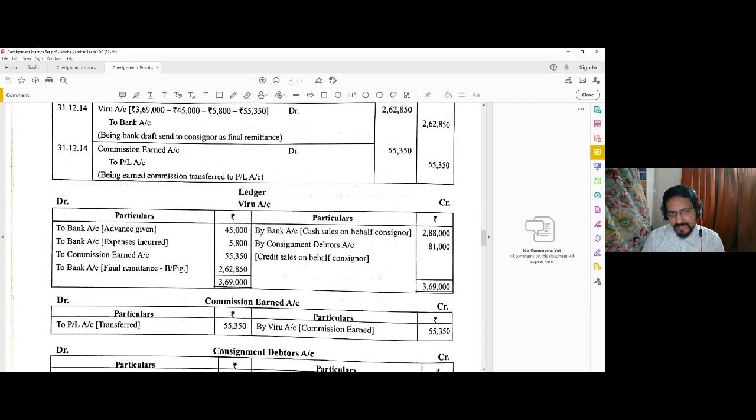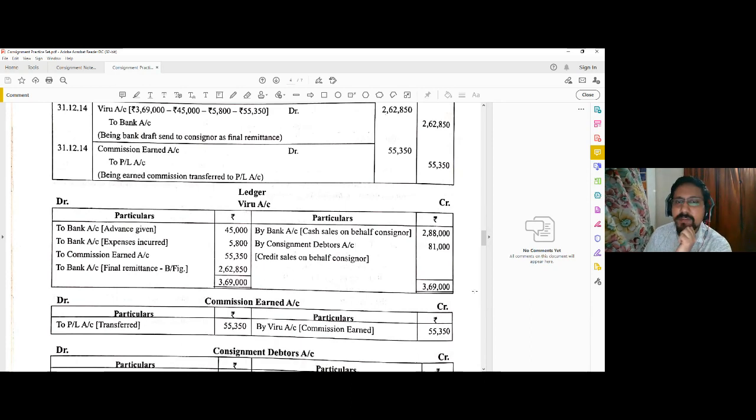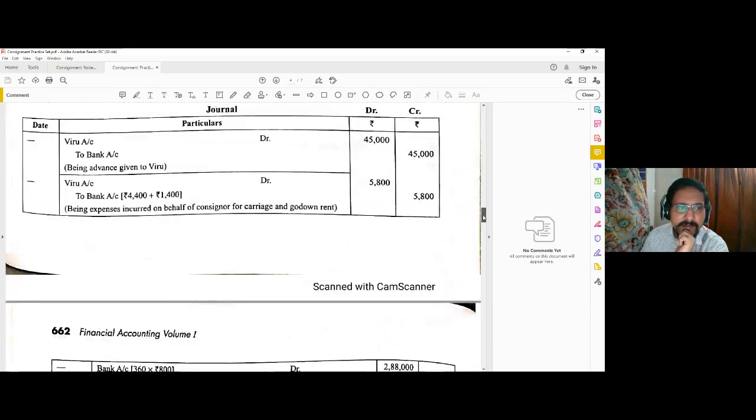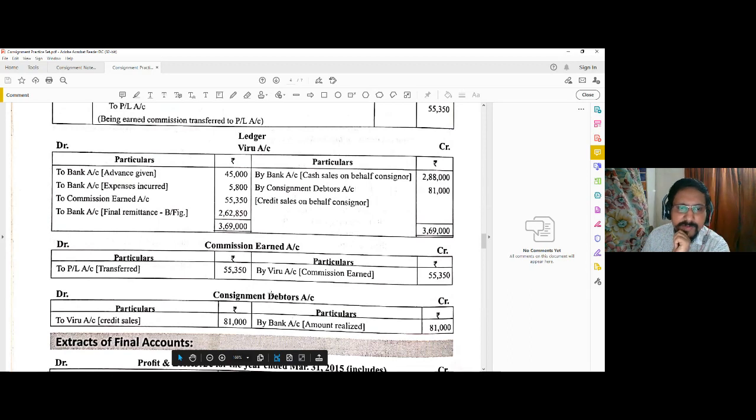For sales, the cash portion, the consignee receives the amount, so bank account is debited, but it will be remitted to the consignor, so consignor account is credited. By bank, it is 2,88,000, the cash sales. But for the credit sale, the consignment debtor will be debited. So consignment debtor account debit to Viru account, or Viru account credited by consignment debtor, it is 90 units into 900 per unit. So 90 into 900, 81,000 is the consignment debtors. So there will be a consignment debtor account as well, on which you put to Viru account 81,000.